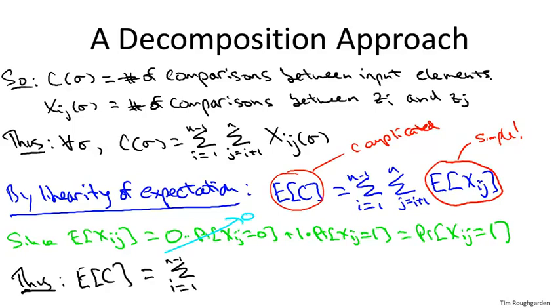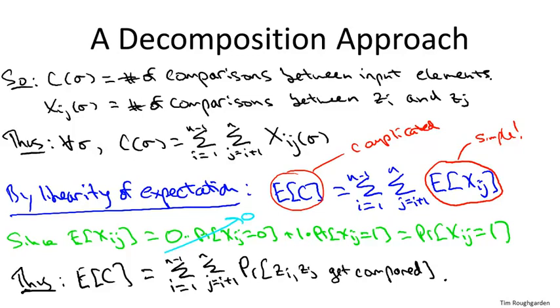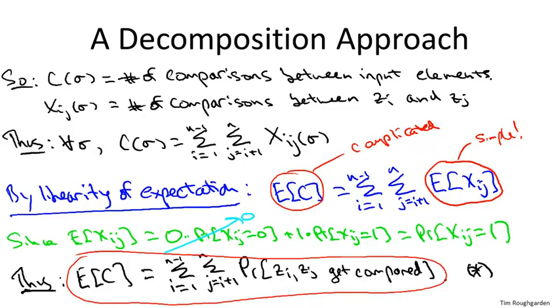So putting it all together, we find that what we care about, the average value of the number of comparisons made by quicksort on this input array, is this double sum, which iterates over all ordered pairs, where each summand is the probability that the corresponding Xij equals 1. That is, the probability that zi and zj get compared. And this is essentially the stopping point for the first part of the analysis. So let's call this star and put a nice circle around it.